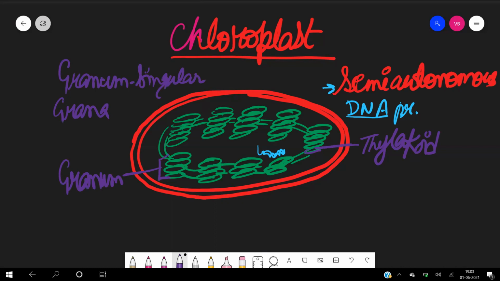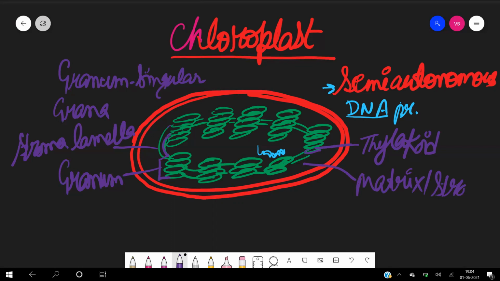Each granum is connected with another with a strand known as stroma lamella. And the base is known as matrix or stroma.